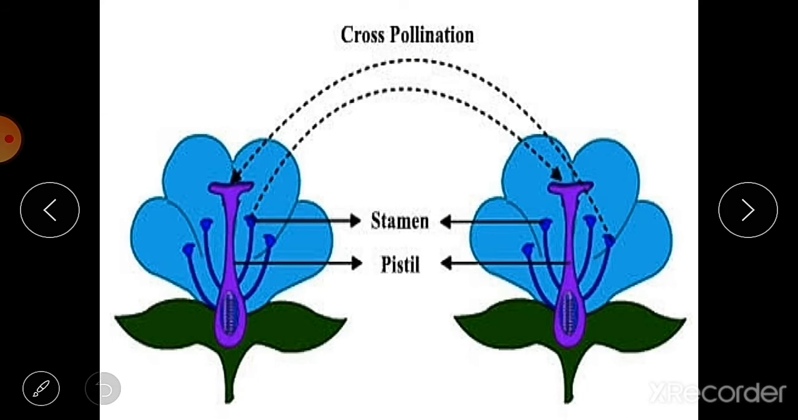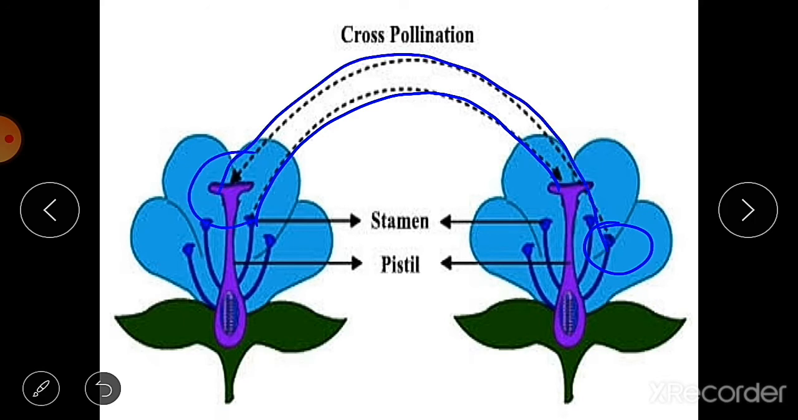Then what is cross pollination? Cross pollination takes place between two flowers that are present on two different plants of the same species. The species will be the same, but the plants will be different, and this is known as cross pollination. Here it is the transfer of pollen grains from this flower to the stigma of the other flower, from this anther to the stigma of the other flower.